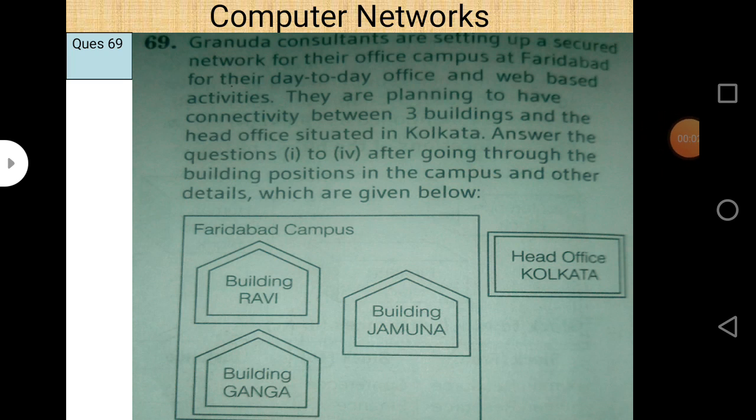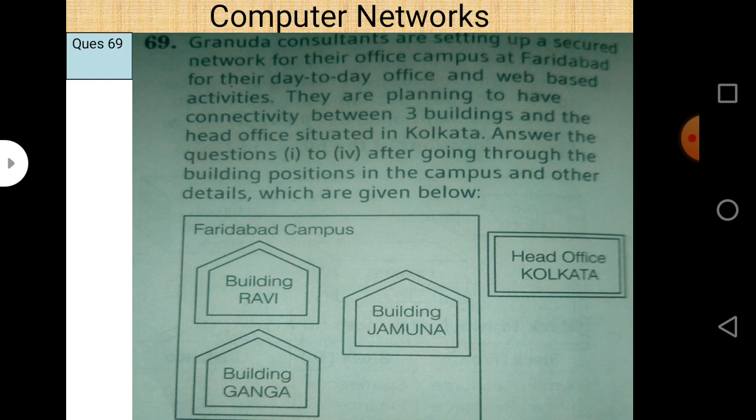Good morning, students. Today our topic is computer networks, and this is computer network part 8. In this lecture, we are going to discuss some numericals based on computer networks. So this is question number 69 of the Arihant publication of computer science.